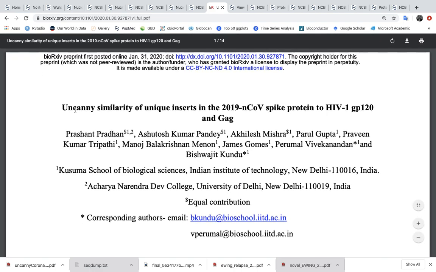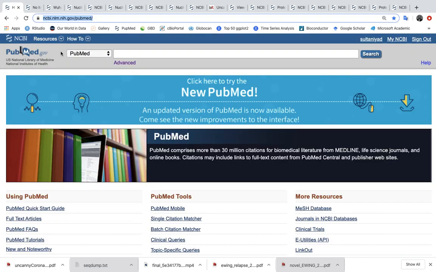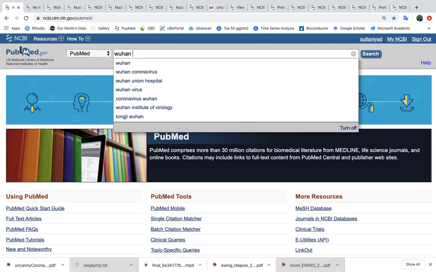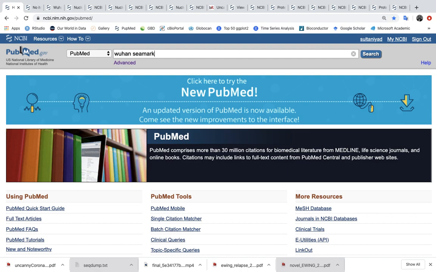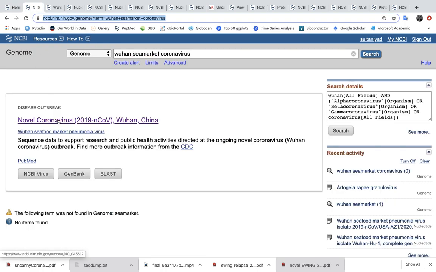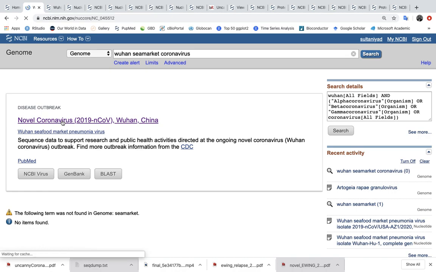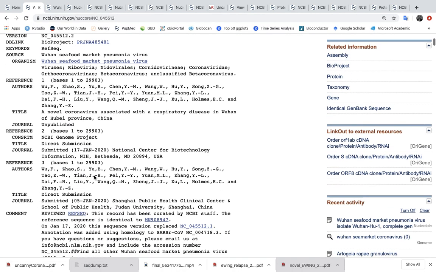In fact, there are many comments on the non-scientific word uncanny, which is not really appropriate. But anyway, let's go to NCBI, which I'm sure most of you use to search the literature. So we will go and search for the Wuhan sea market coronavirus. If we search for this, we will identify the novel coronavirus 2019, and you click on this to see the genomic code, with references.